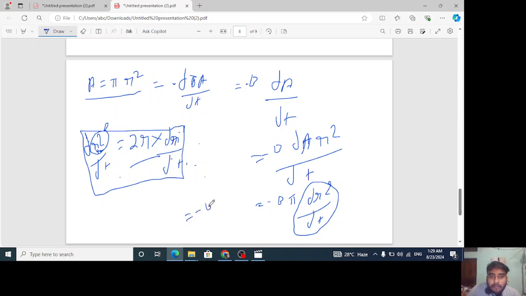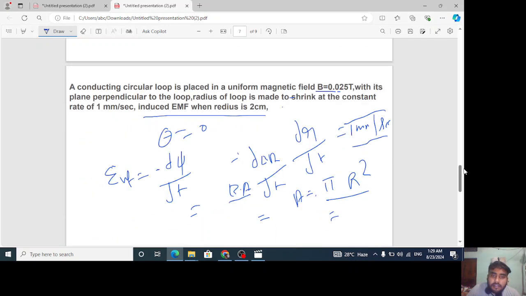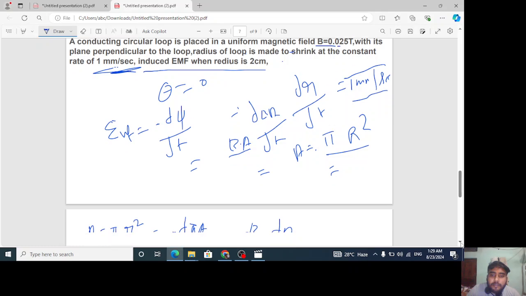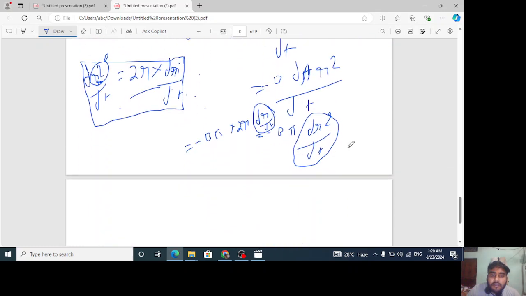So here minus b into pi into, now 2r is outside and inside is only dr by dt. And in the question we have this value of dr by dt. If you can see in the question properly, at the constant rate of 1 mm per second. Clear? So we can put dr by dt as 1 mm per second. Go to the next slide.